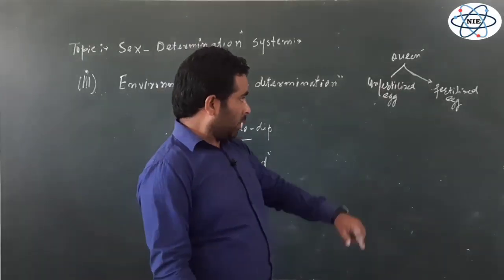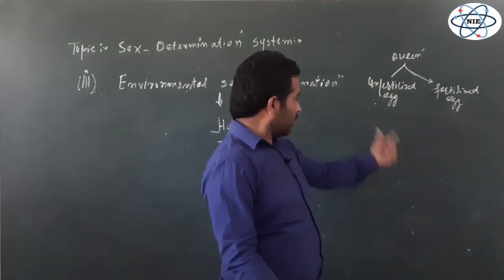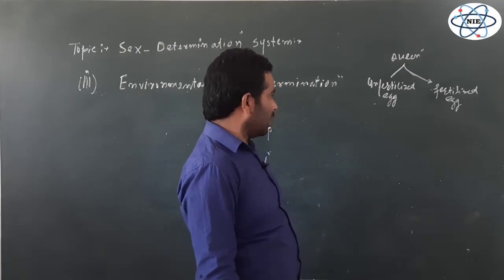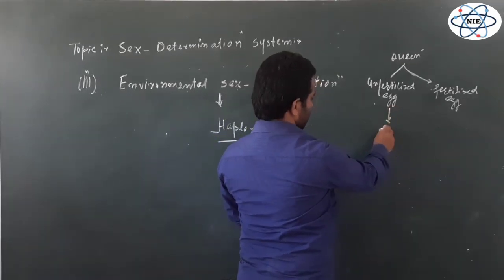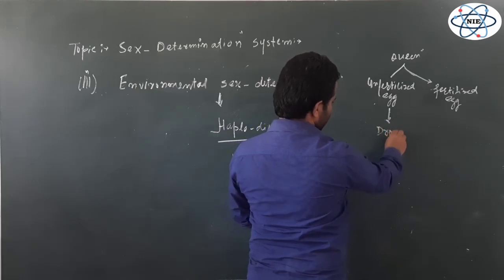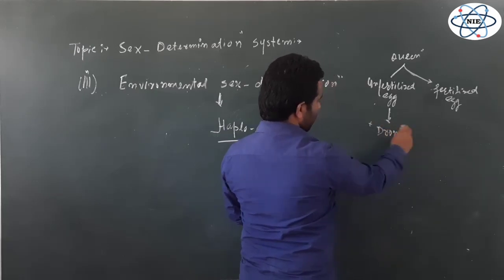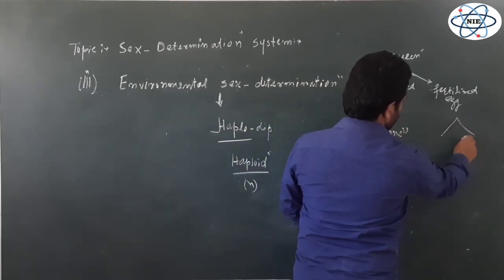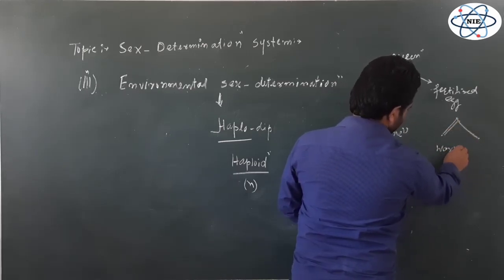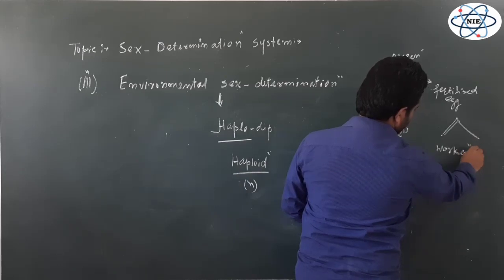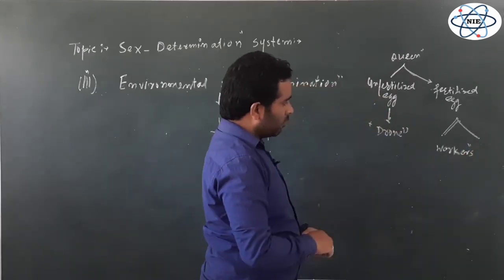During that process, some eggs are fertilized while some are kept unfertilized. From the unfertilized eggs the drone develops, and from the fertilized eggs, workers develop, worker larvae develop.